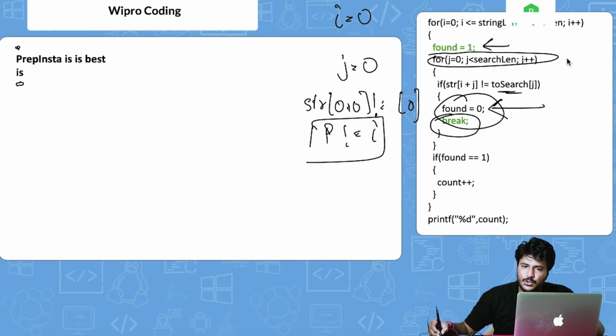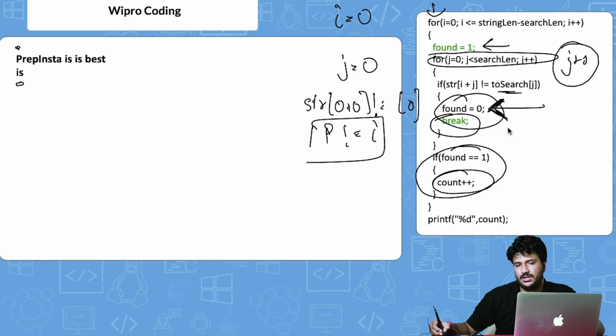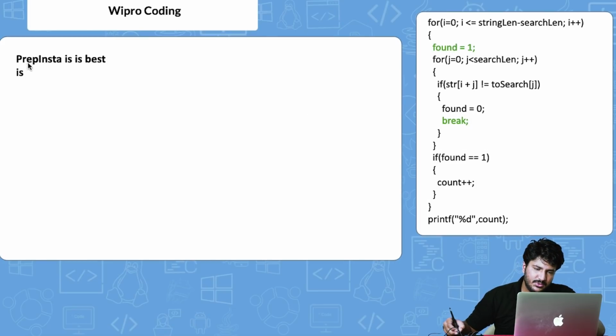This will not iterate to j plus plus, and then we will go back to the outer for loop again, right? So obviously count plus plus will not get increased because found value we redeclared as 0 here, right? So let's go to the next one again.